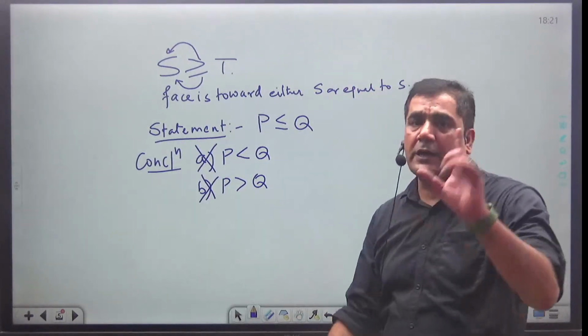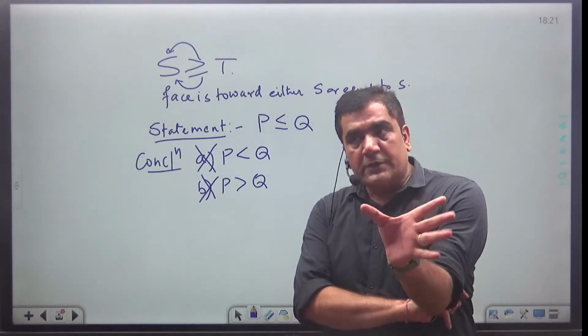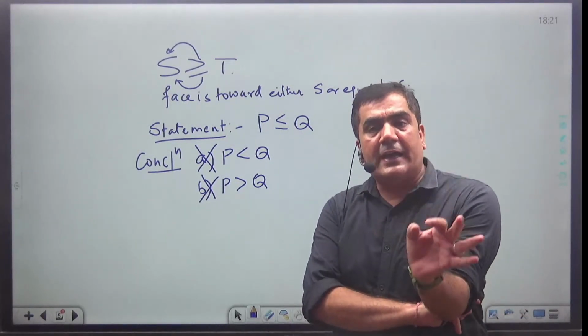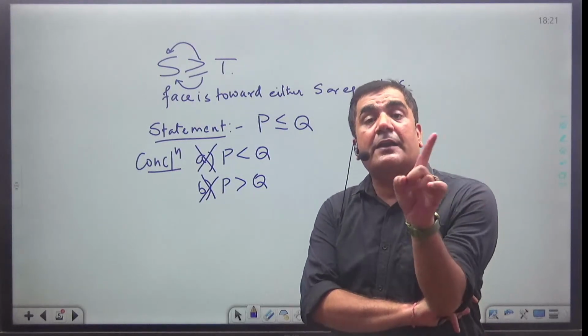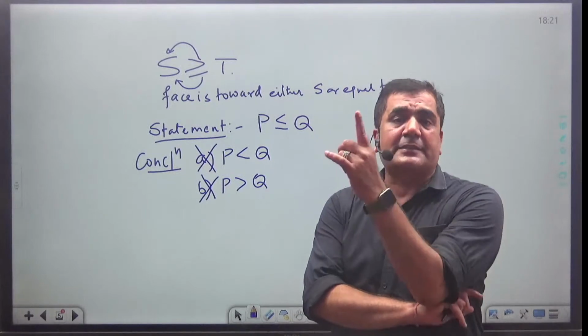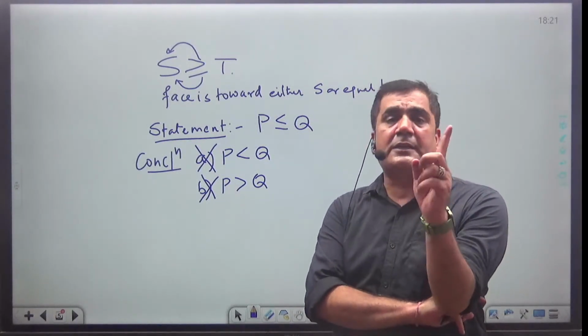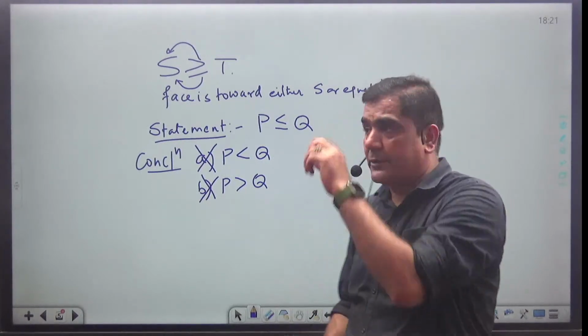Both are wrong. See, whenever any conclusion is given to you, that conclusion will be considered as correct only if that is 100% correct. Any conclusion which I am marking as correct, correct means 100% correct. Remember this. Just see why this is wrong.